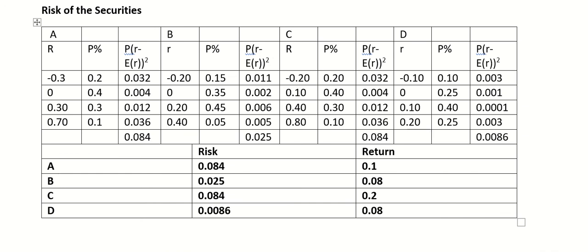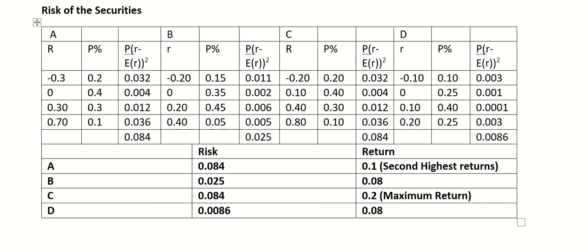So now let's pick a security having the maximum return. So security C has the maximum return, 0.2, right? Then the second highest return is with security A. After that there are security B and D, whose return is also the same.